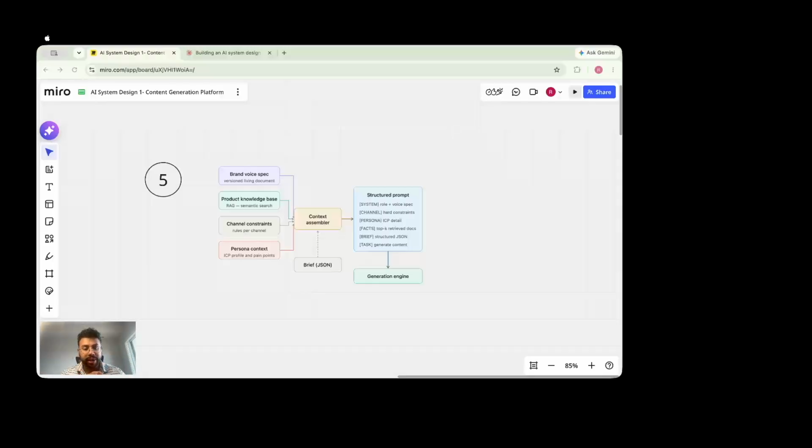So the user in their brief will pass what the expected output is, right? Do they want an email? In that case, the general constraint is that it should be less than 200 words. Do they want a social media post for LinkedIn? In that case, it would be less than 80 words. I'm just giving an example, right? Or if it's a tweet, then less than 230 tokens. Or if it's for some other martech tag integration, like Gong or something like that, then that would have its own character limit, right? And the fourth thing is the persona context, right?